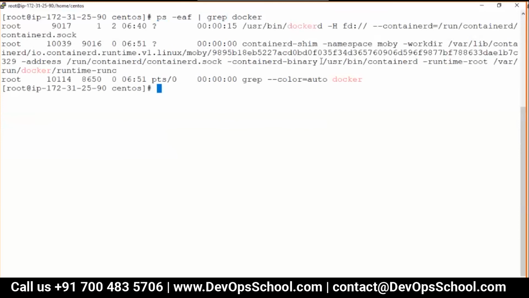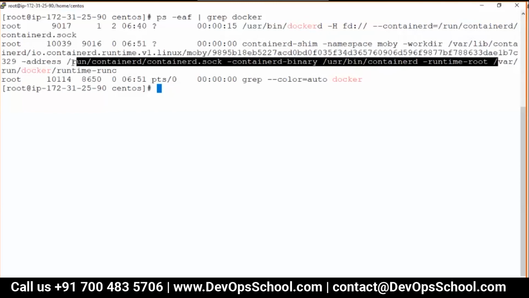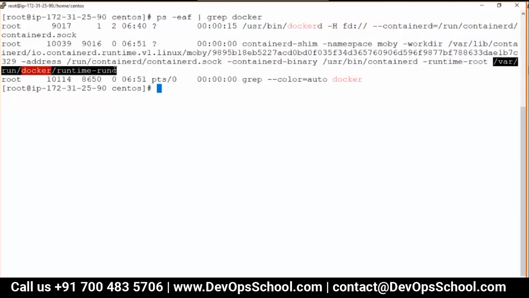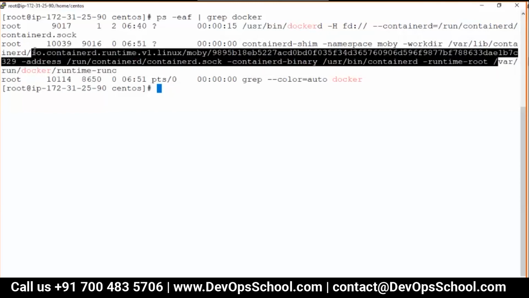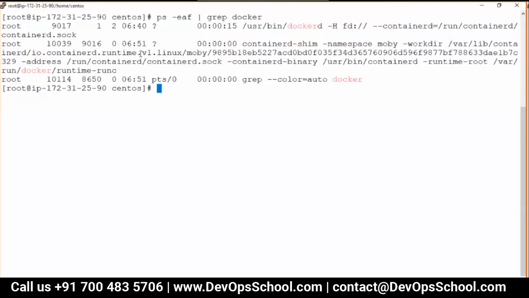And this container, who's been managing this container? Runc runs it. So containerd, with the help of runtime root /var/run/docker/runtimes. So management of the container is done by runc.